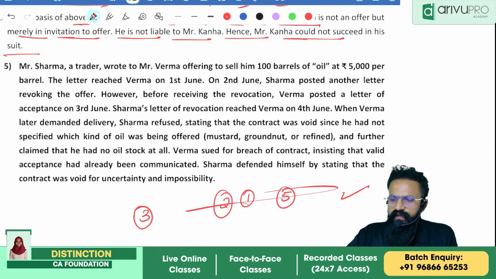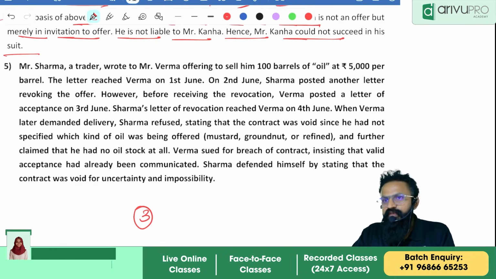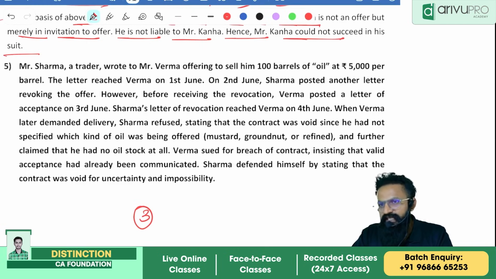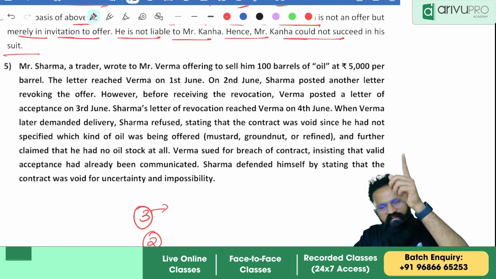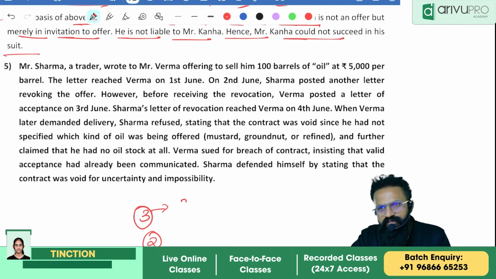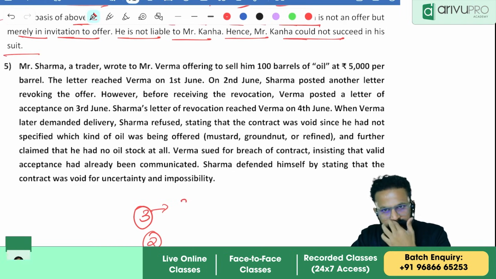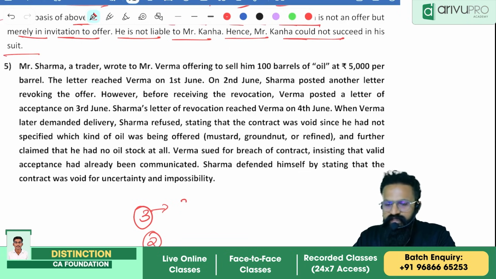So again, if provision is right, give them 3 marks. If conclusion is also right, and then facts are also right, then give them another 2 marks. But remember, invitation, they should have written everything. If they just wrote an invitation to an offer and nothing else, give the marks accordingly. If everything is written in detail, 3. If it is not completely in detail, then give 2. If it is just written on the face of it, then just give 1 mark. Done? Arnav, done? Yes, okay, next one.